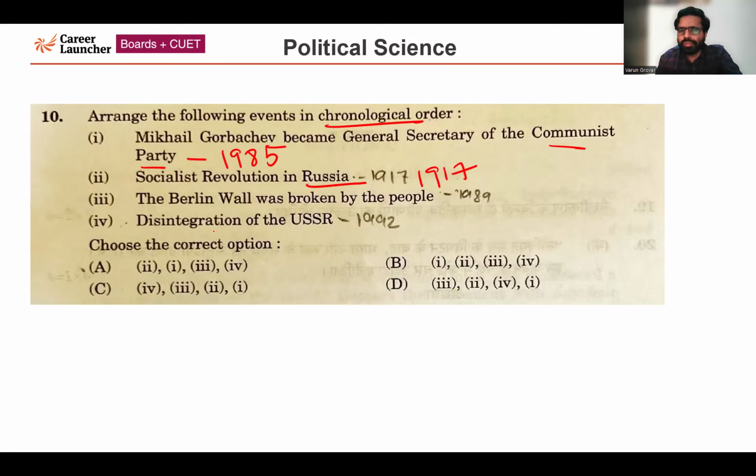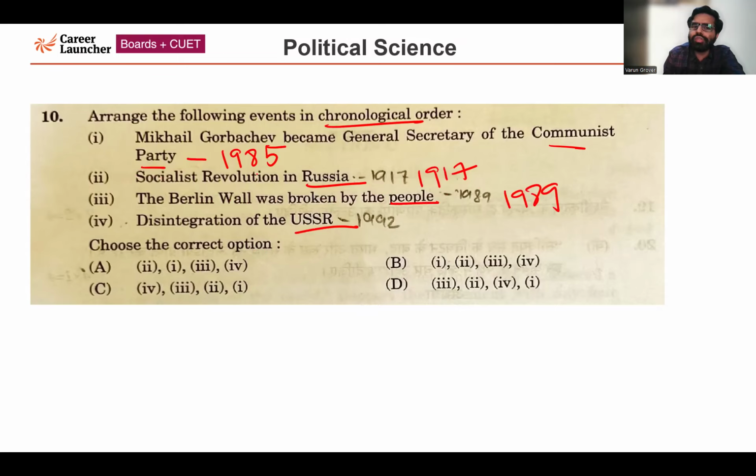The Berlin Wall was broken by the people. Again, a very important event of Cold War politics. Later on, in 1991, at the very beginning of the 90s era, the disintegration of the USSR also happened, and the Berlin Wall was broken by the people in 1989. Now we have to arrange these in chronological order. If you can pay attention to the options.